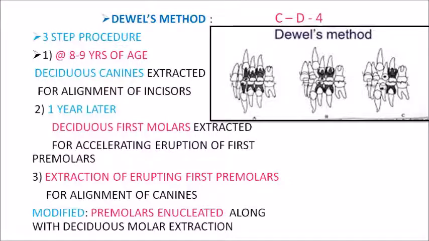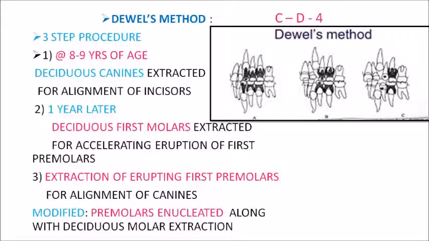Now, why we are extracting the deciduous first molars is so as to accelerate the eruption of your first permanent premolars. So, once these permanent premolars have erupted, then you go for the extraction of your erupting first premolars, which is for the alignment of your canines. So, the entire procedure can be summarized as CD4.